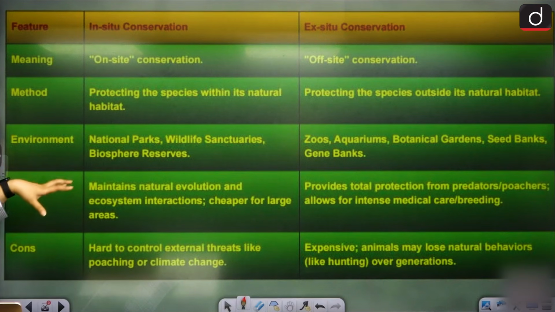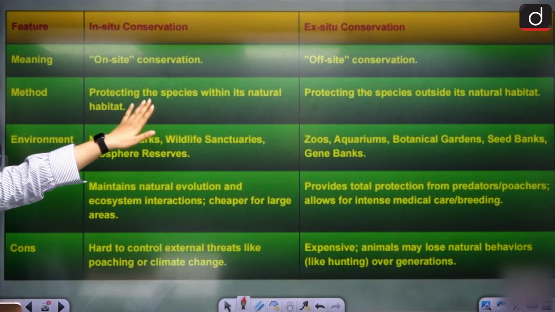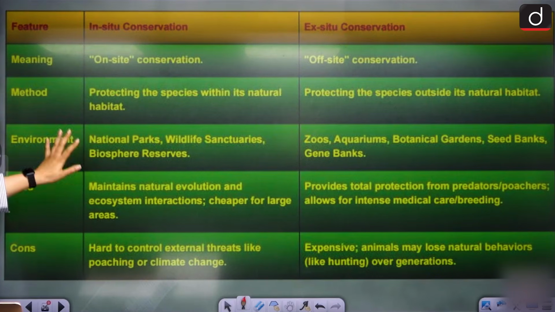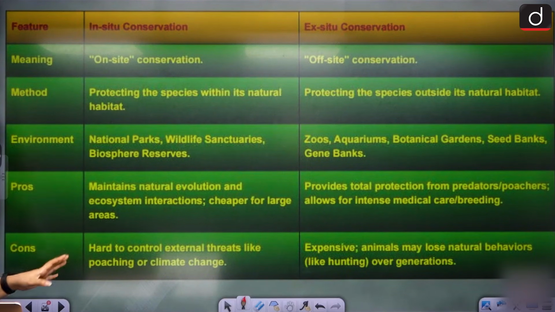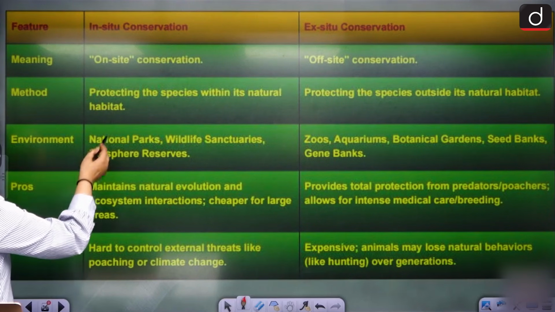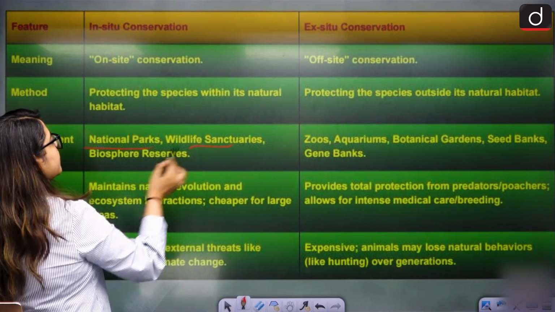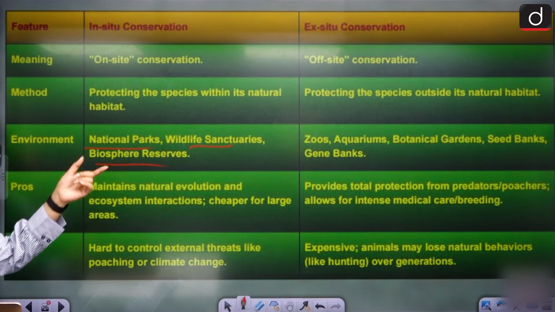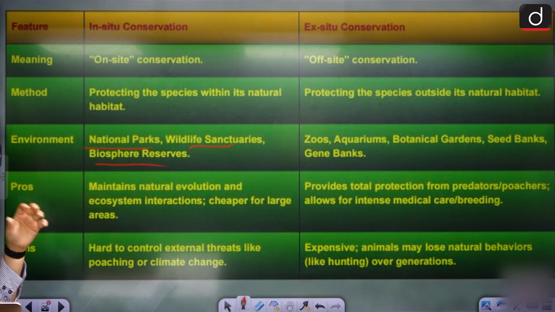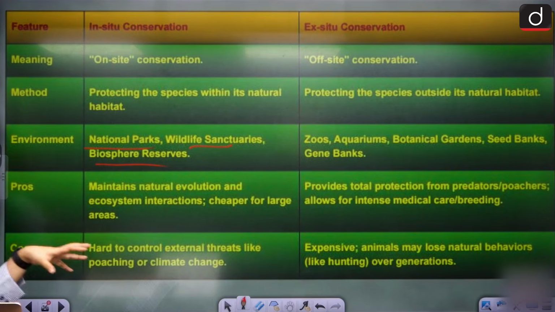To understand the difference between in situ and ex situ more clearly, we have this chart where we see in situ means on site, ex situ means off site. We've already discussed that. Method: within the natural habitat, outside the natural habitat. We've also discussed that. Environment: in situ is national park, wildlife sanctuary, biosphere reserve that is already created for them. Ex situ is like you push them out to zoo, aquarium, botanical garden, anywhere. You take them somewhere else where you create an environment for them.